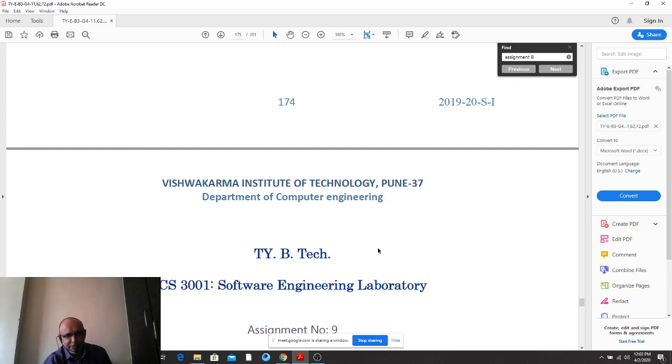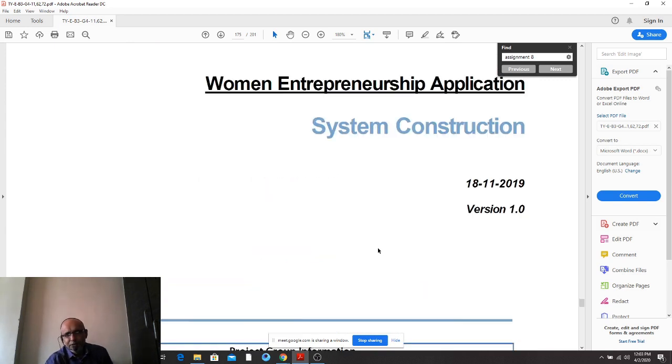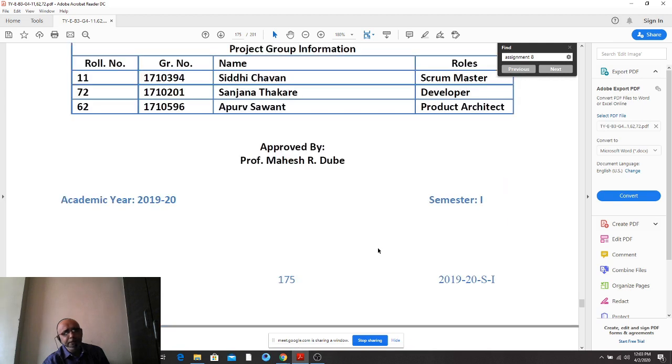The 9th assignment in the series will be the assignment of system construction. Here you will be creating the system with the help of a certain architectural style. So the option is yours, whether to use client server, layered or whatsoever. Here the group has used layered architecture, isn't it?